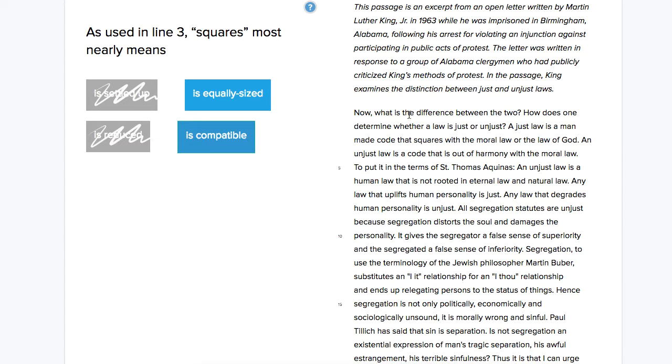So is compatible. A just law is a man-made code that is compatible with the moral law or the law of God. An unjust law is a code that is out of harmony, or we could even say incompatible with the moral law. And both of those make sense.